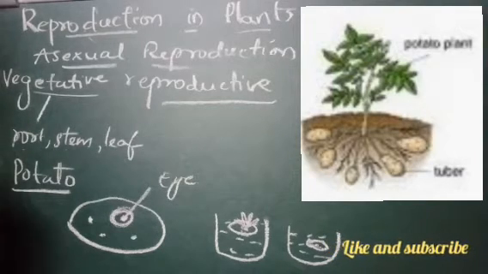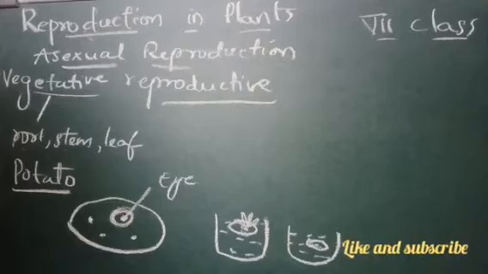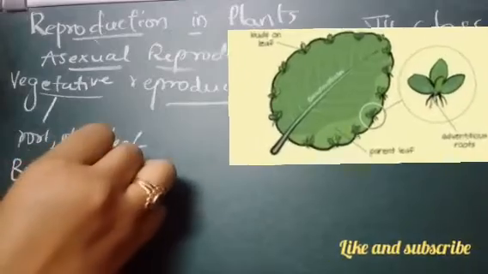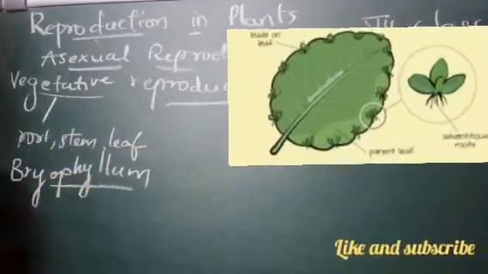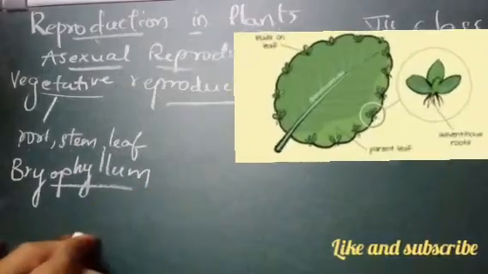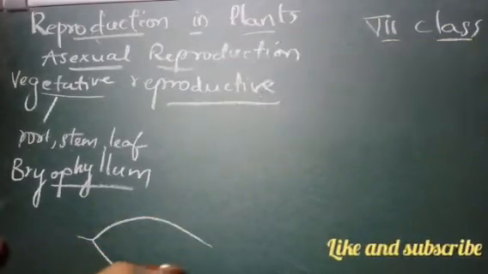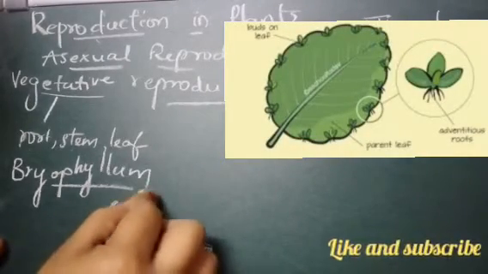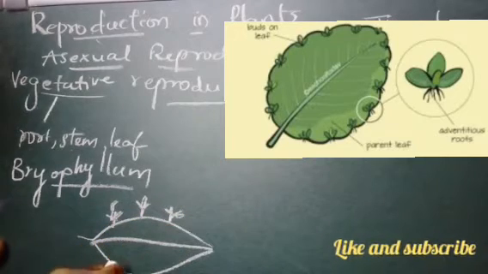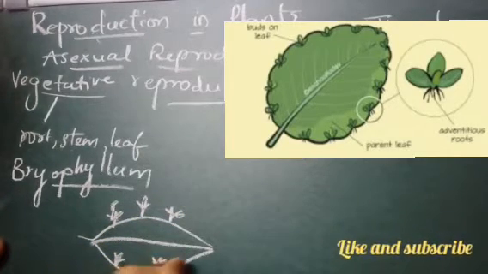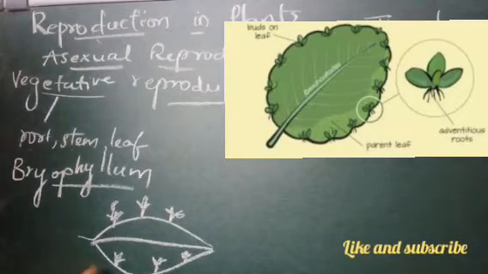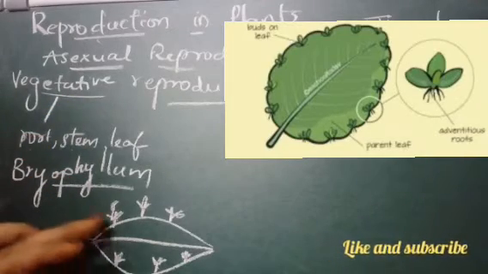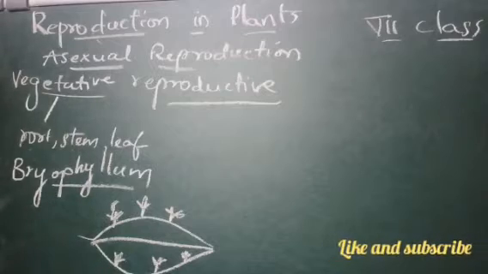One more example we have is bryophyllum. Bryophyllum is also one of the plants in which, if you see the leaves, small plants will start arising from the edges of the leaves. You can see that new plants arise from the edges of the leaves. So the leaf here acts as the reproducer. The leaf helps in the reproduction of new plant.